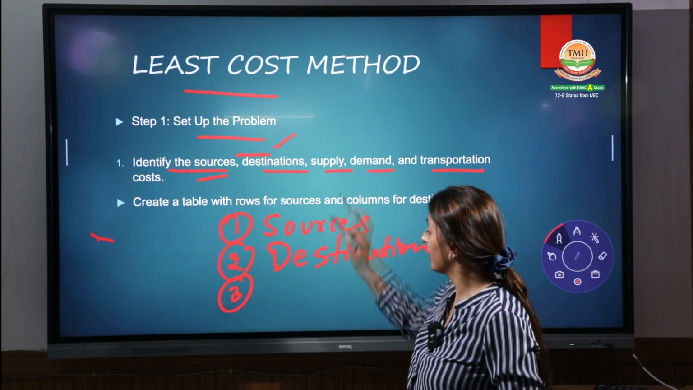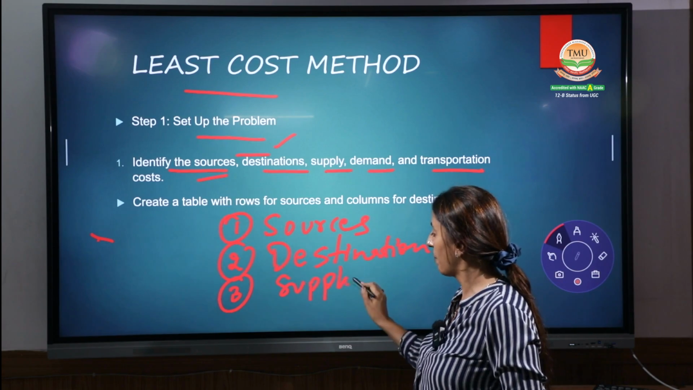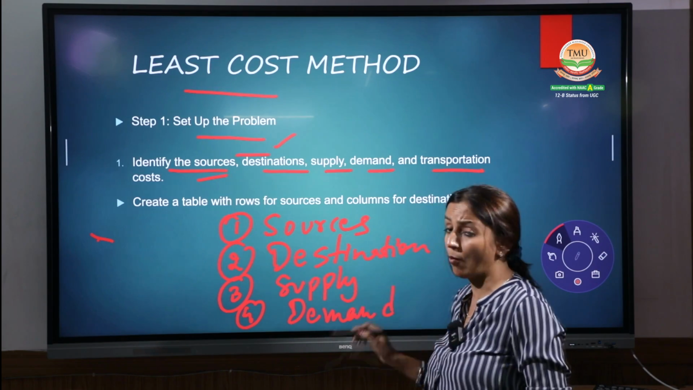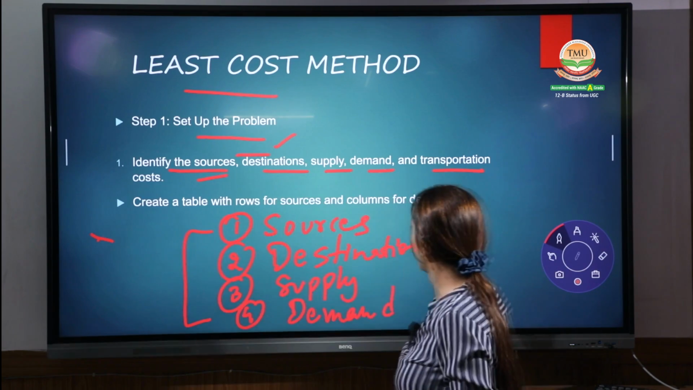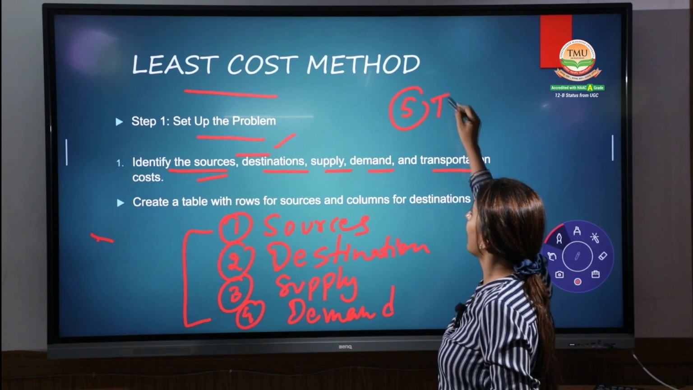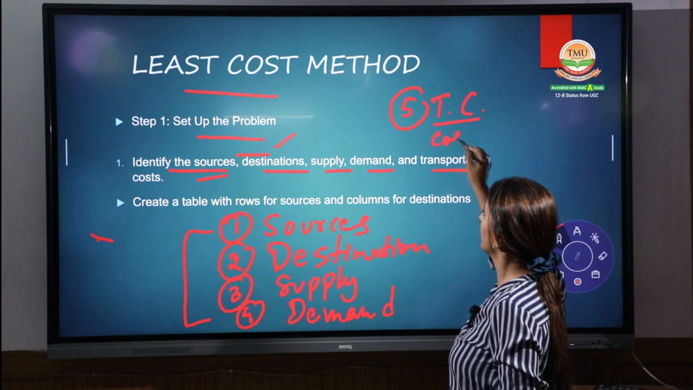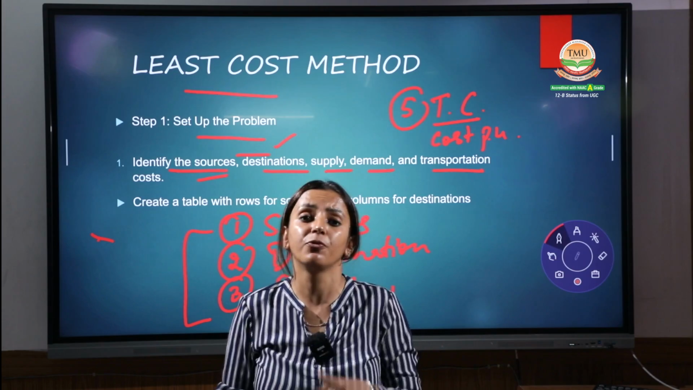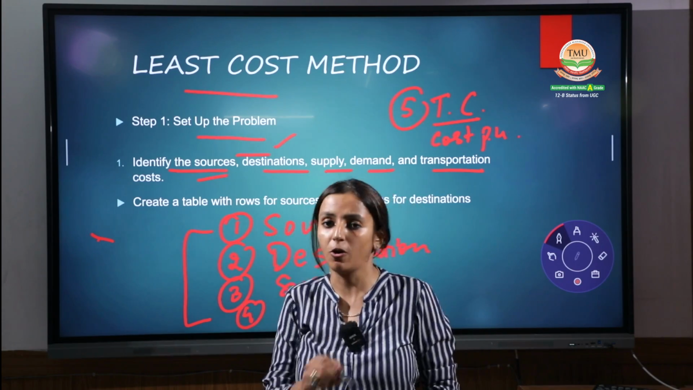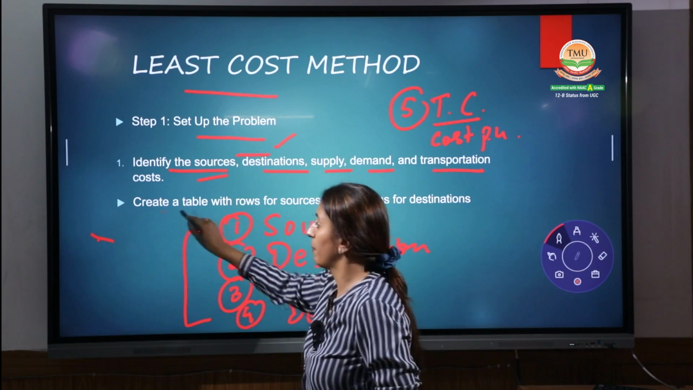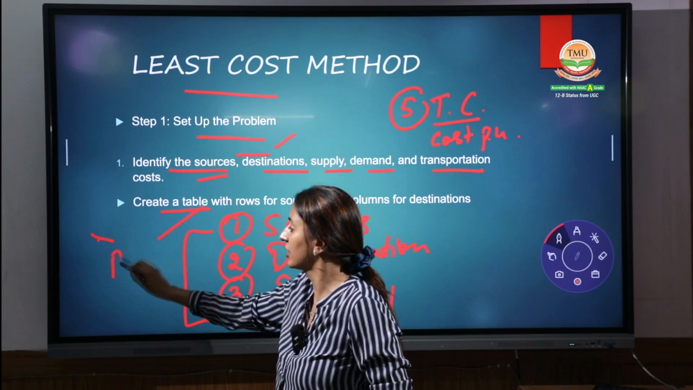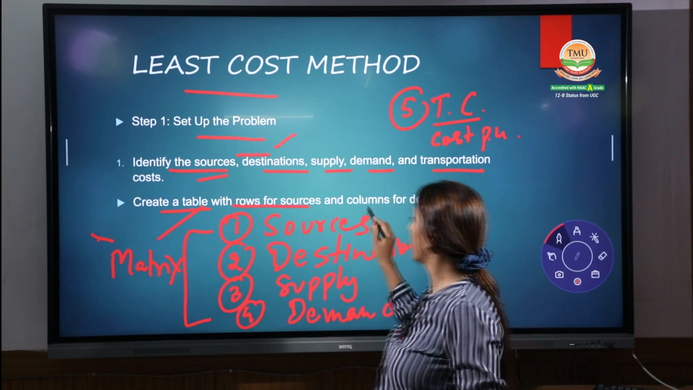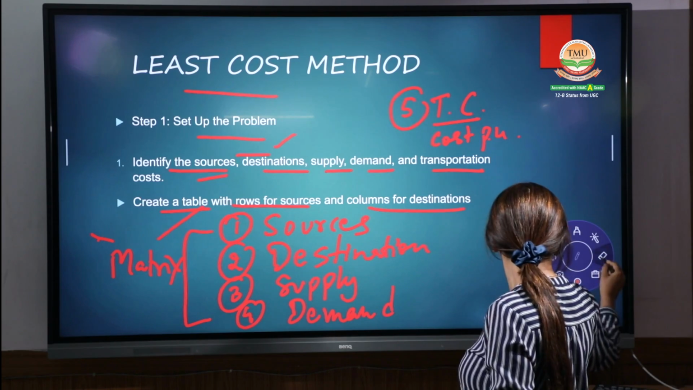Remember, the most important again, the supply: how much goods can be supplied. The fourth point is the demand: how much is required. And above all these four points, the fifth point is the transportation cost, that is, cost per unit. As we all know, multiply the cost per unit with the quantity, and you will get the transportation cost. The first step is to create a table, that is, a matrix. As we discussed earlier, this is the matrix of the linear programming, with rows for the sources and the columns for the destinations, right?